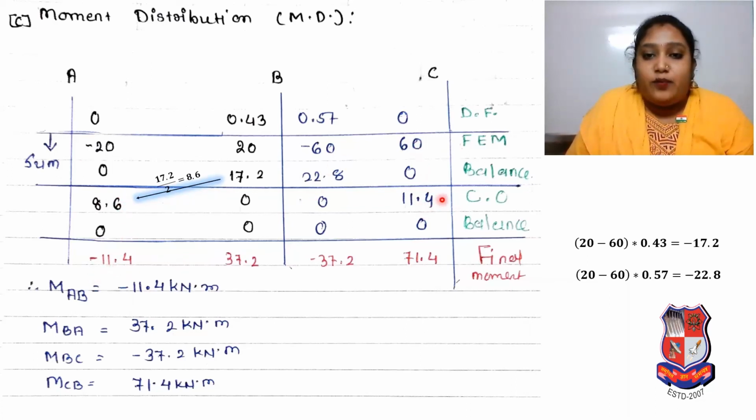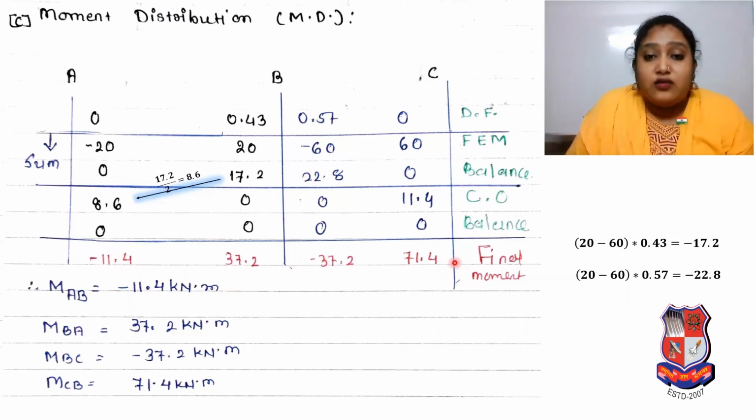60 plus 11.4, it is 71.4. Dear students, why do we stop our calculation over here? Because it is a fixed beam, so some moment will be at the end, right? But at the middle joint, whatever our span or member, we got the same value of moment. No doubt one is positive and one is negative, but it is the balanced, final moment. So we got the same value over here, means our calculation is completed.